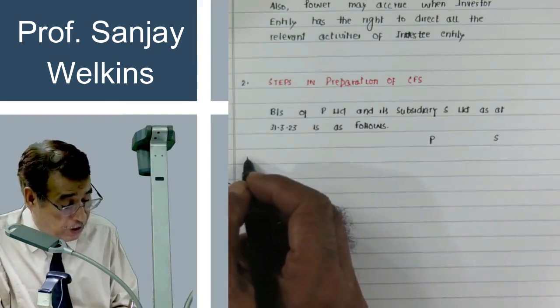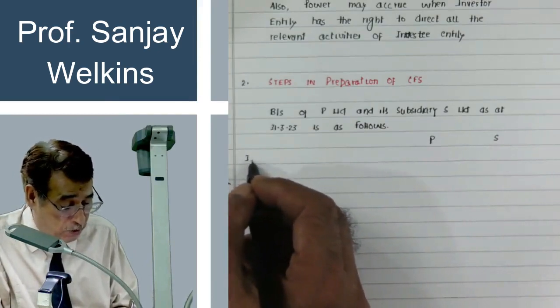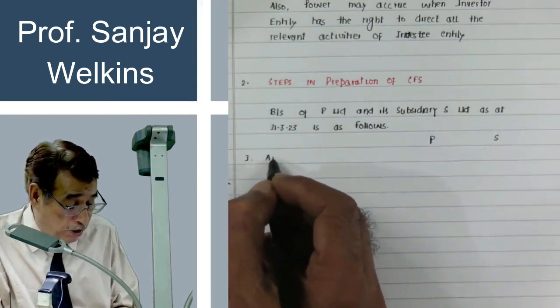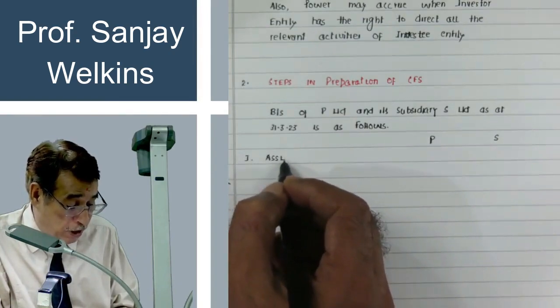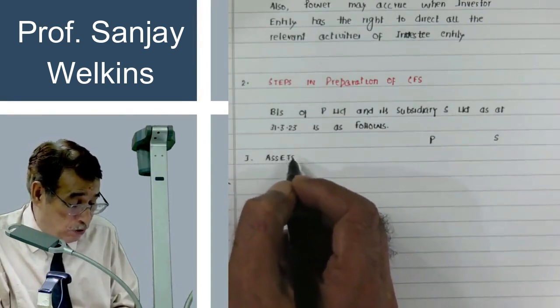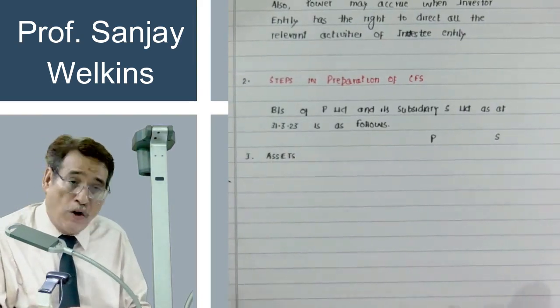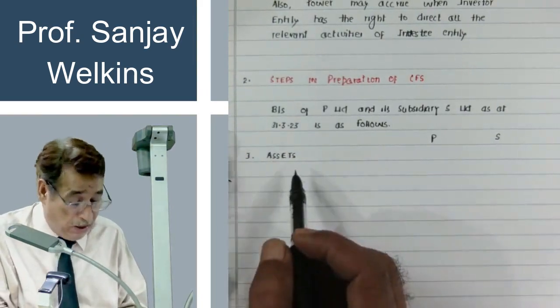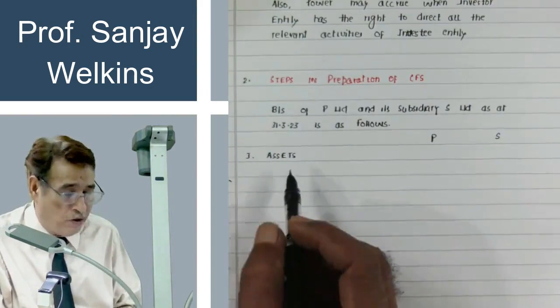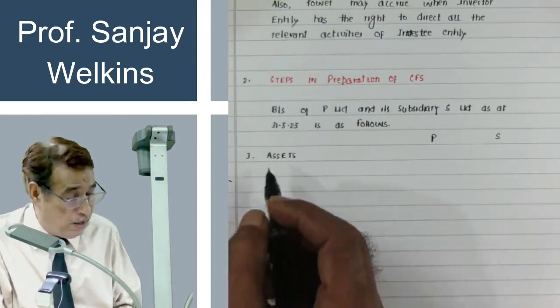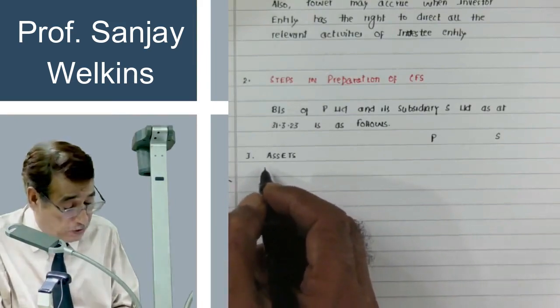So first let me write assets. As you know, nowadays all companies that follow Ind AS are supposed to prepare their financial statements as per Division 2 and not as per Division 1. So in Division 1, we write assets first. So there is no point in blinking your eyes. So we write assets first.